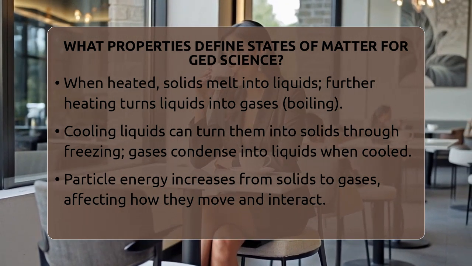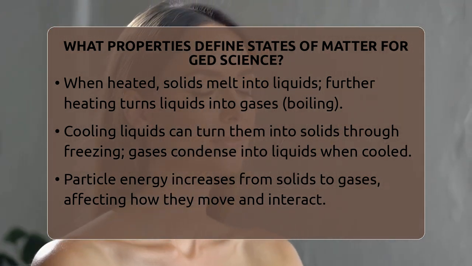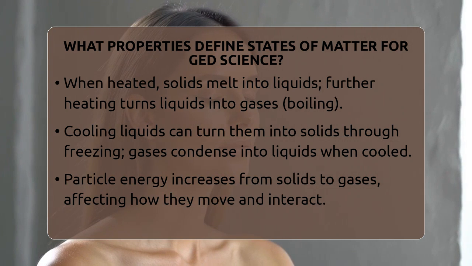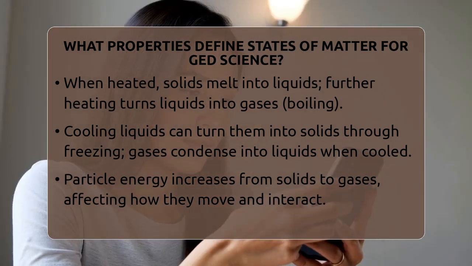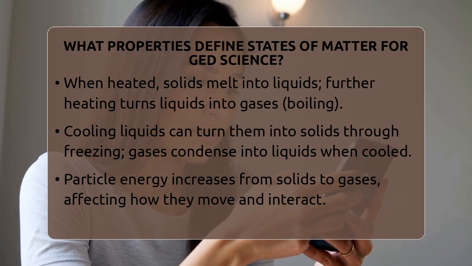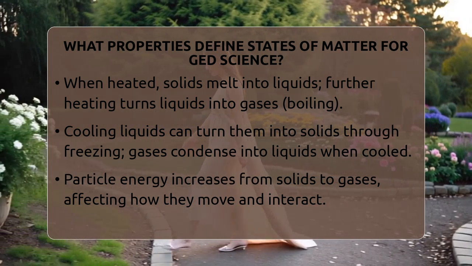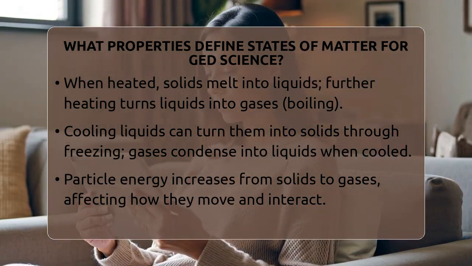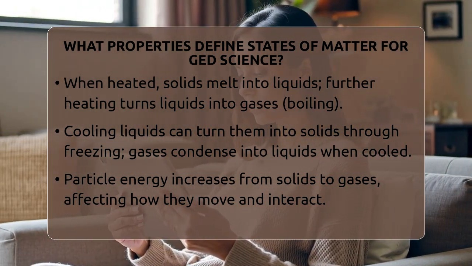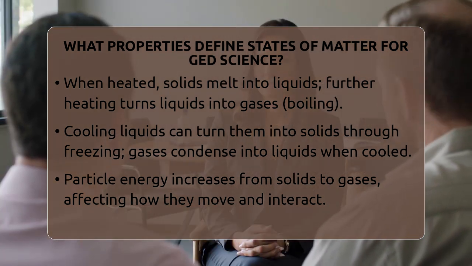Now let's talk about what happens when matter changes from one state to another. When you heat a solid like ice, it reaches its melting point and turns into a liquid. When you heat water enough, it reaches its boiling point and becomes steam or vapor. Cooling a liquid makes it freeze into a solid, like turning water into ice. Gases can turn into liquids through condensation when cooled down, and liquids can evaporate into gases at different temperatures.